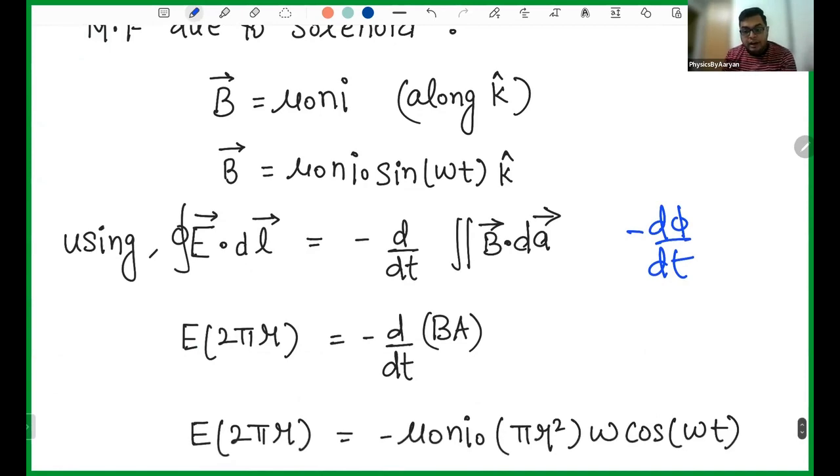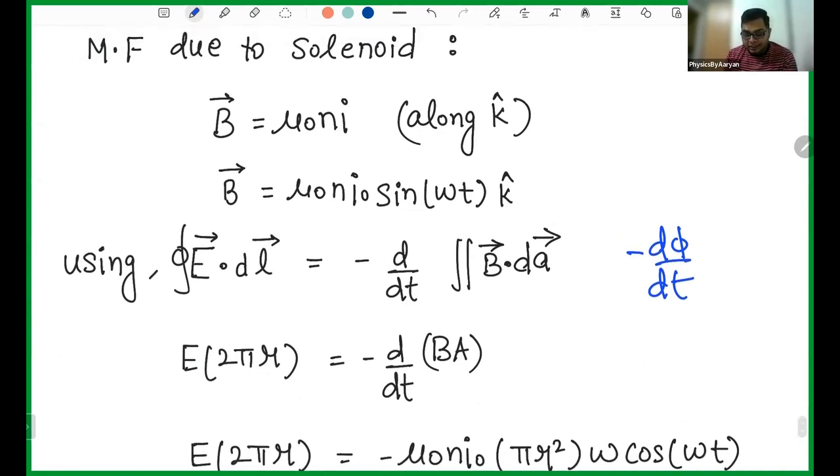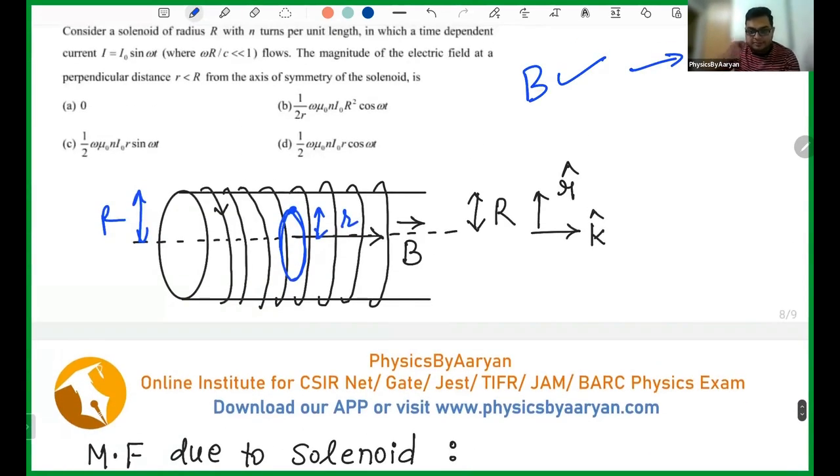So E dot dl. Let's say your electric field is turning, so your loop is turning, right? E dot dl. You are moving on this loop. You have the circular loop. dl is the small amount of walk you have done on the loop. So dl, dl, dl, you complete the circle. You are moving on the loop.